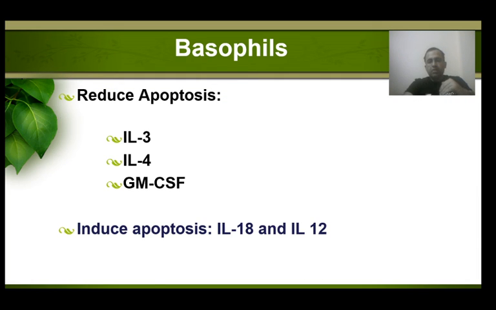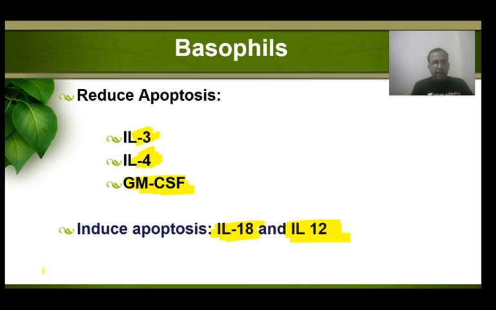Lastly, stimulation, that is reduced apoptosis in basophils or activation of basophils, is by interleukin 3, 4 and granulocyte monocyte colony stimulating factor, GM-CSF. These are the three which reduce apoptosis.